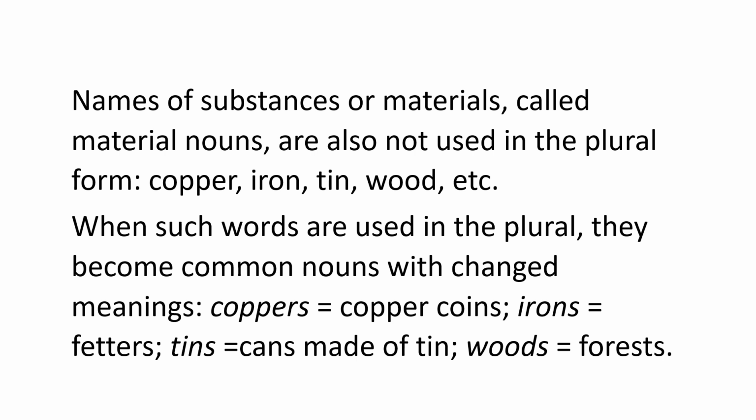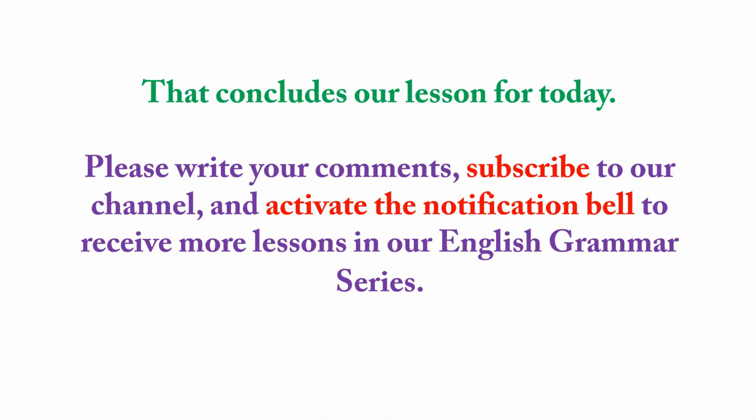For example, coppers means copper coins. Iron, irons: irons means fetters or chains. Tins means cans made out of tin. Woods means forest. So please remember that abstract nouns and material nouns become common nouns when they are used in plural forms. Otherwise, they are material nouns only. With this, we conclude this chapter, and I hope you understood the difference.